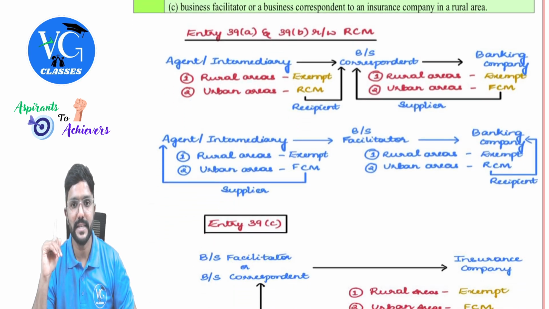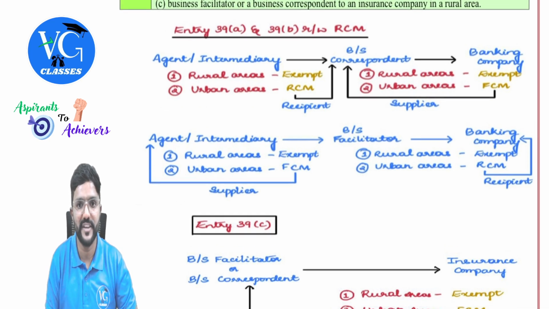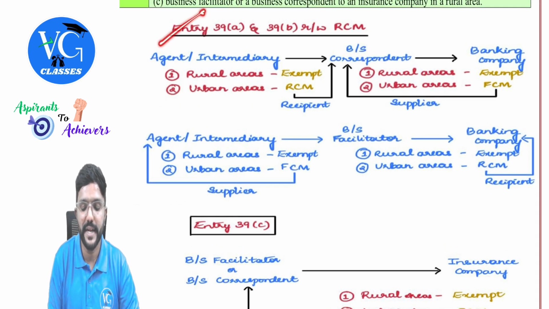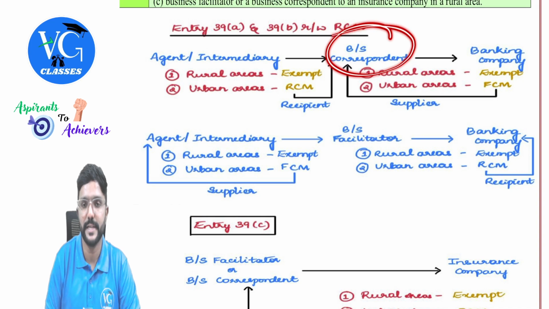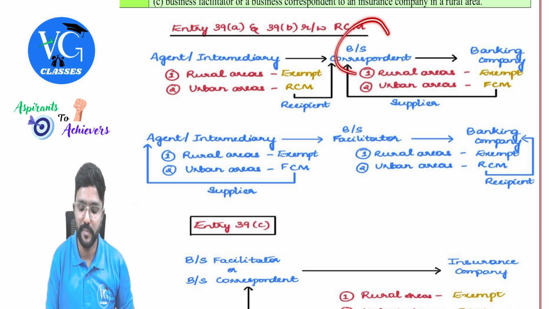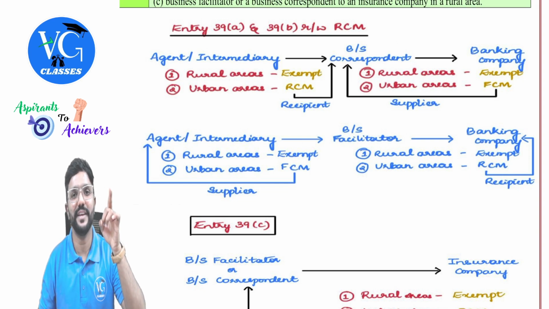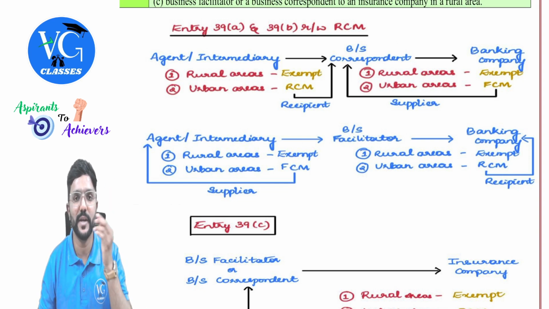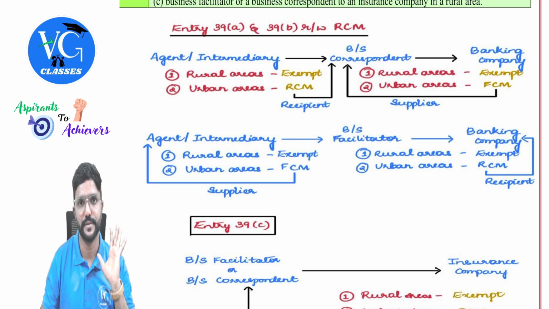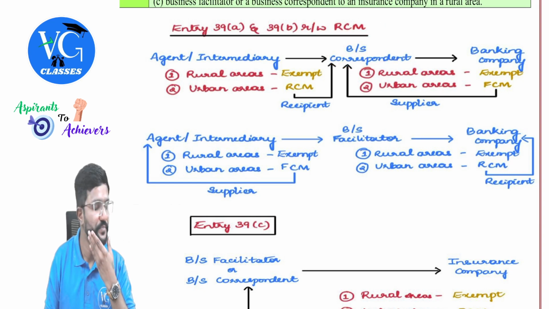Okay. So as it has connection to RCM also, I am just trying to explain through this, guys. So first, let us learn entry 39A and 39B. So first, I am taking business correspondent. Is he an agent appointed by the bank? Yes. He's not an employee of a bank because, guys, if these people are employees, they would be getting salary, and that is a part of Schedule 3, outside GST. It is neither the supply of goods nor the supply of services. But these people are not employees. They are getting commission. They are like an agent.